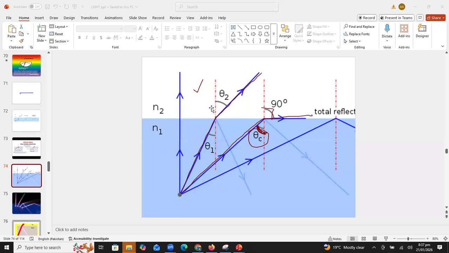And if I further increase the angle of incidence, the light ray will be internally reflected. Okay, and these two angles will be the same. Angle i will be equal to angle r because this is the phenomenon of reflection. And total internal reflection will only be achieved when the angle of incidence is greater than the critical angle. All right.